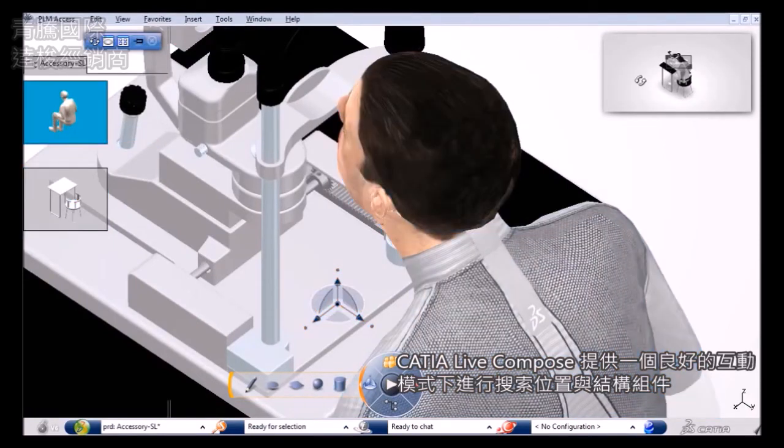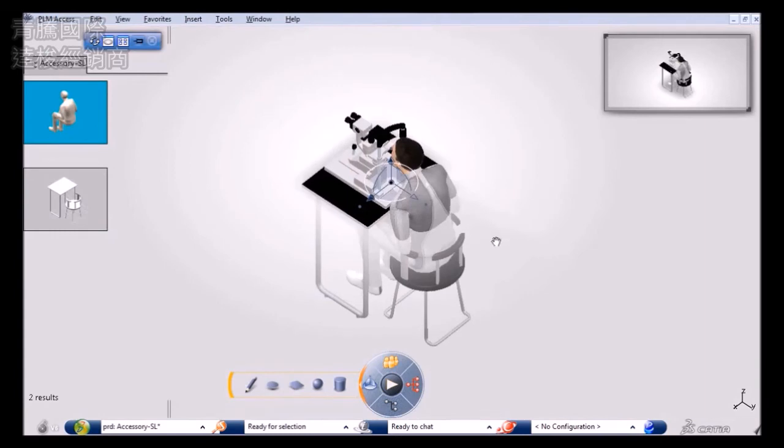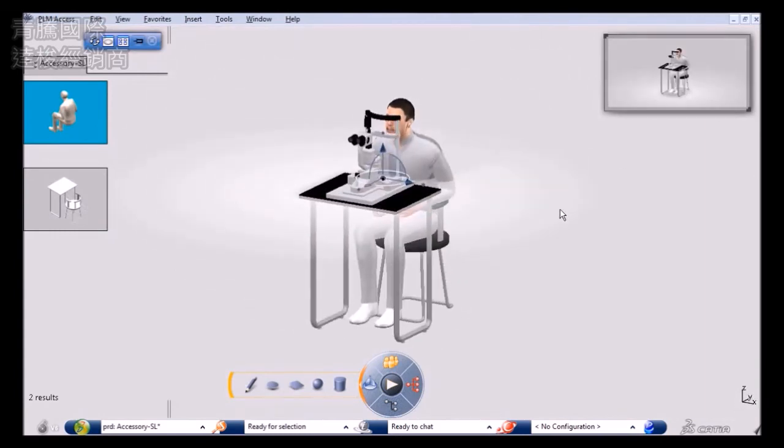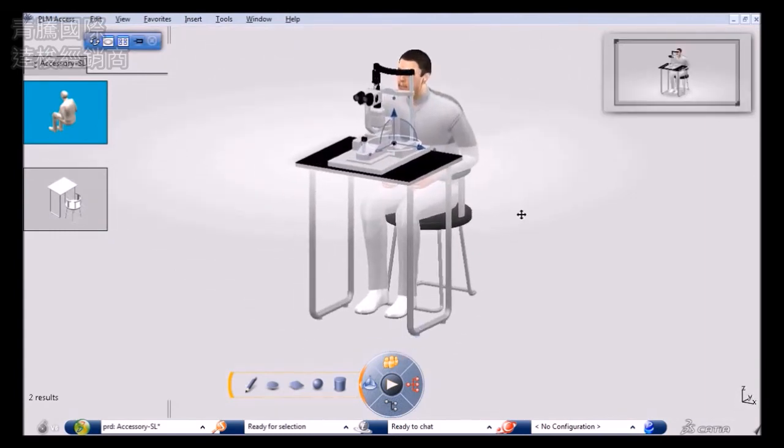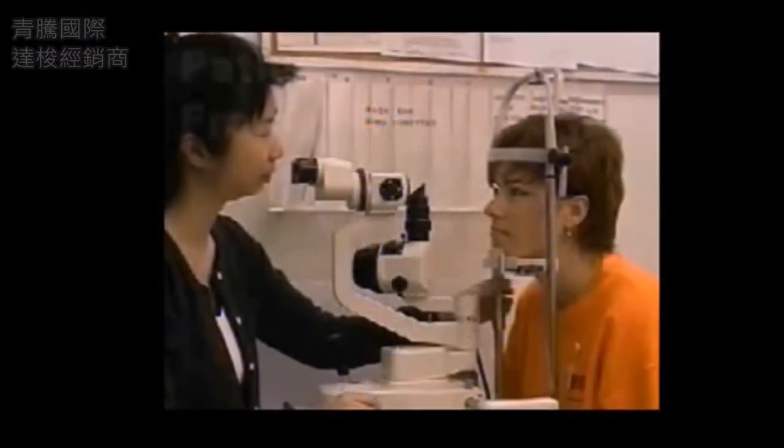Drag and drop, automatic constraints creation and immersive search make it intuitive. Focusing on 3D reduces the number of interactions and improves productivity. Our slit lamp is ready for approval.